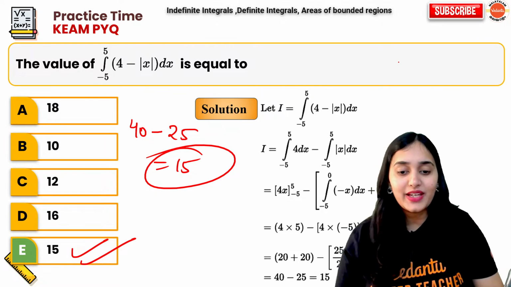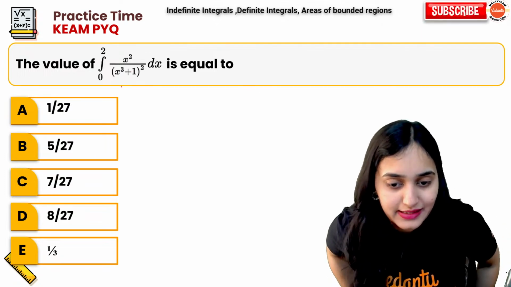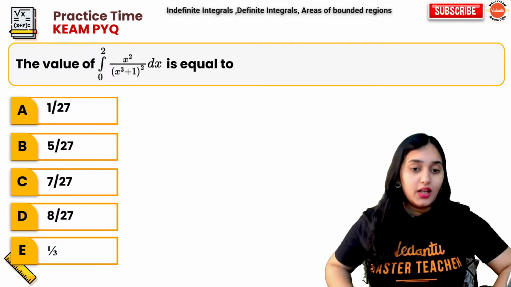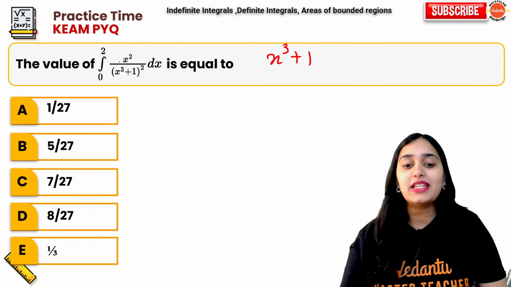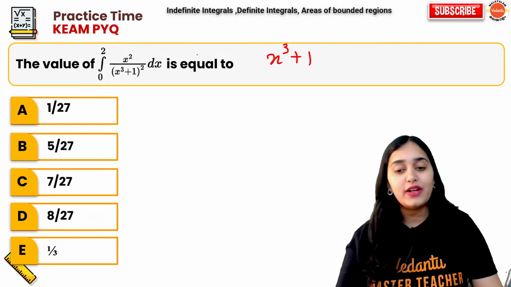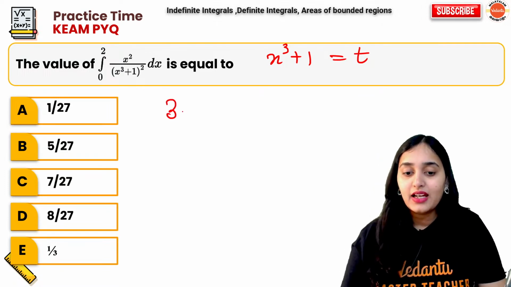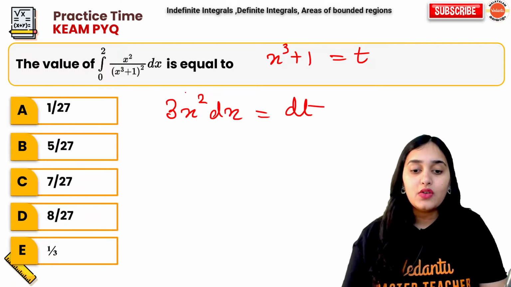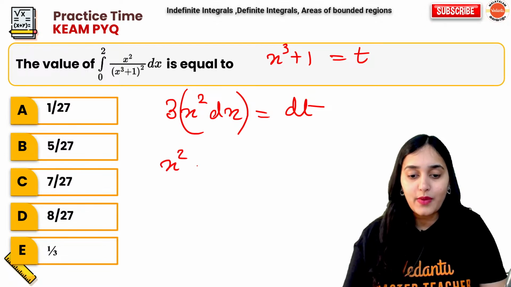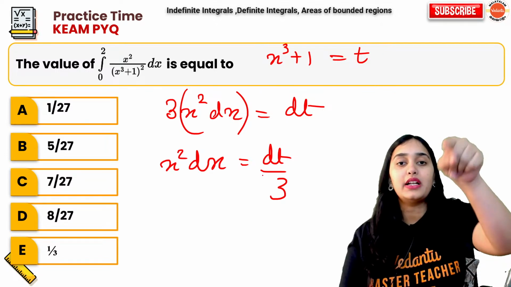Next, what is the value of integration of 0 to 2 x square upon x cube plus 1 whole square dx equal to? Now, as we can see, differentiation of x cube plus 1 will give us x square. So why don't we assume it to be t? If we take this as t, we get 3x square dx is equal to dt. So x square dx will be dt upon 3. Let us substitute it over there.